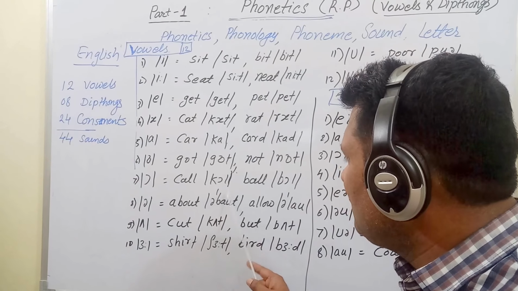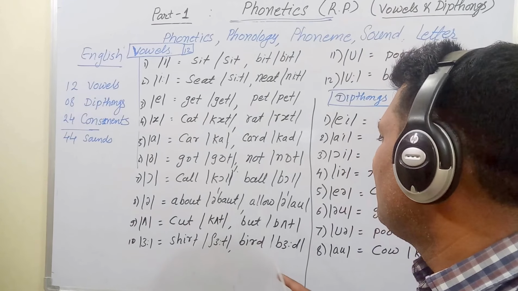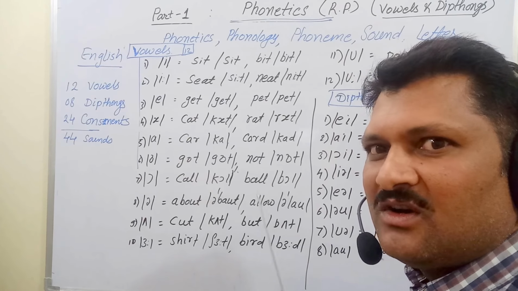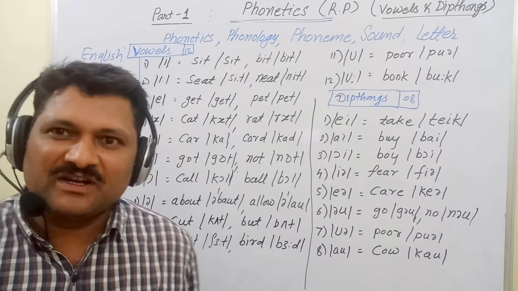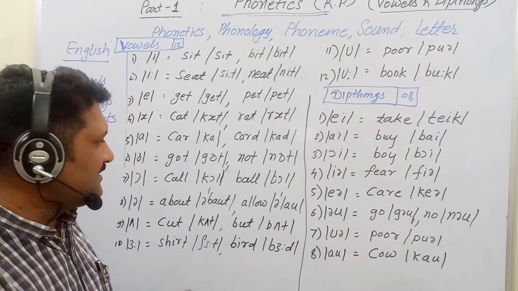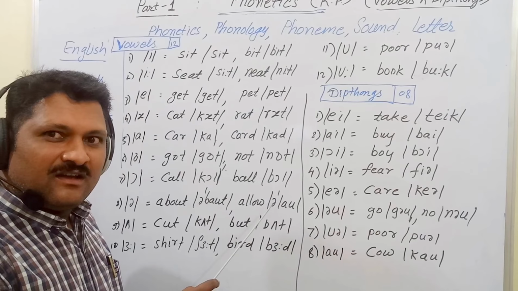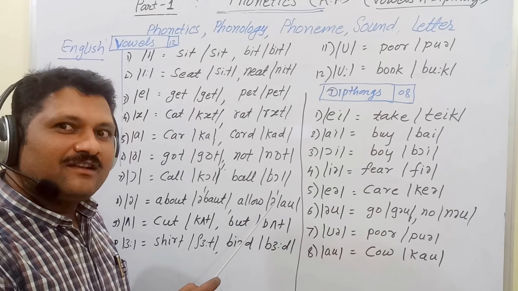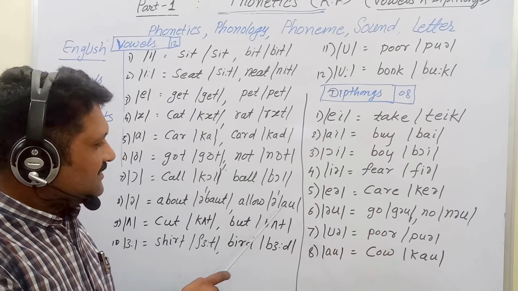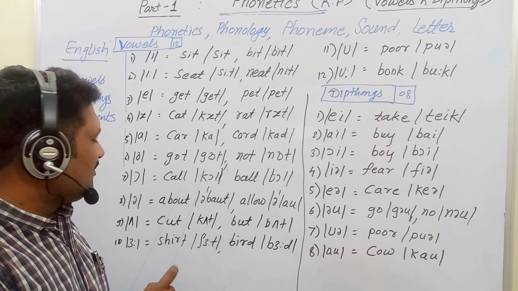Here the stress is on the second syllable, and here it is love. But we wrongly pronounce this word about. The correct pronunciation is about. Allow: we say allow, but it is allow. Stress is on the second syllable.